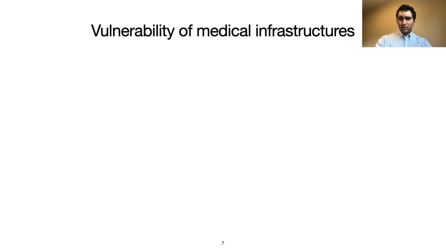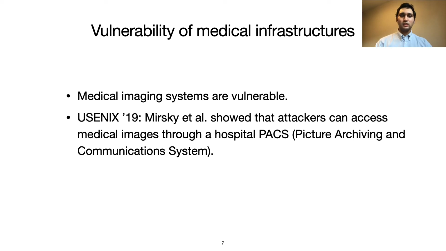It's also important to note that the attack scenario we're talking about is very plausible, and this is due to vulnerabilities exposed by medical infrastructures. Medical images are usually stored in a PACS, or a picture archiving and communication system. Recent work at USENIX 2019 demonstrated that a medical PACS in a hospital can be compromised. An attacker can access the medical data, either at rest, on the server, or in motion.